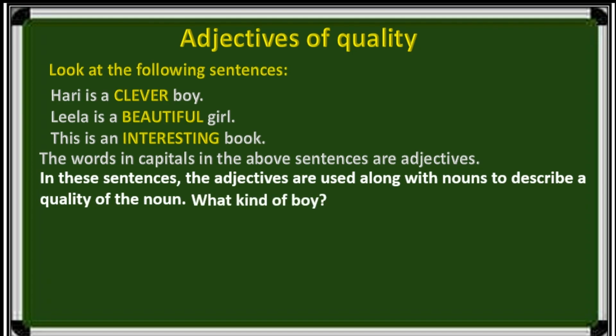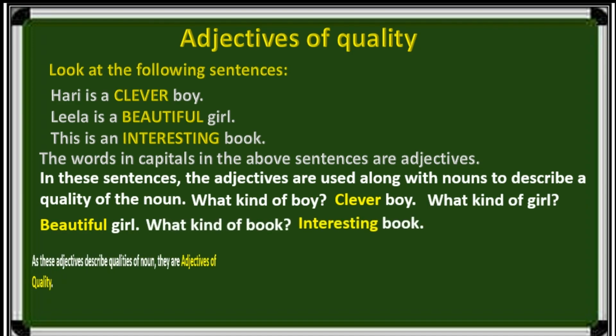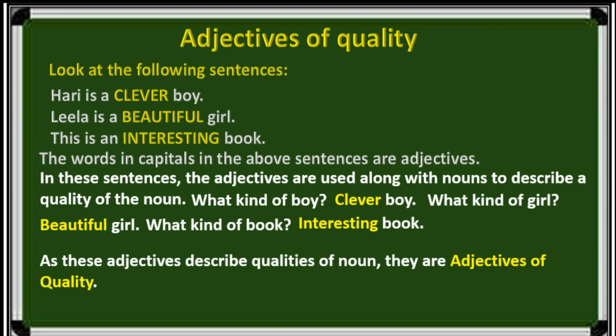What kind of boy? Clever boy. What kind of girl? Beautiful girl. What kind of book? Interesting book. As these adjectives describe qualities of nouns, they are adjectives of quality.